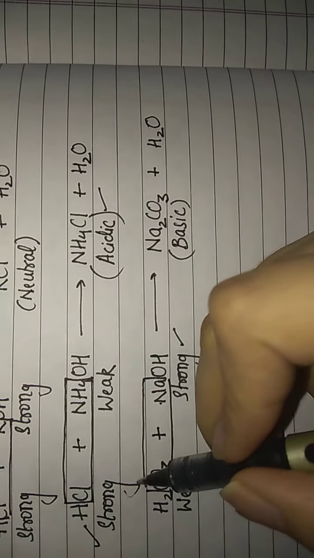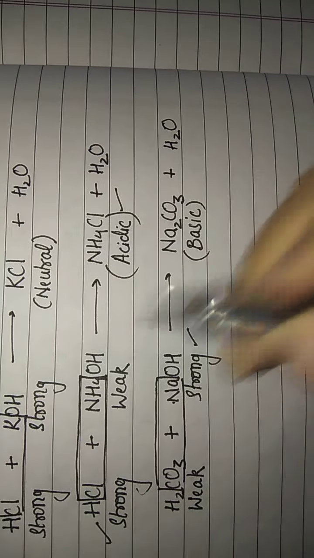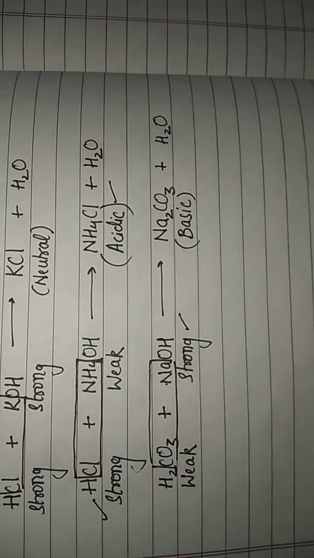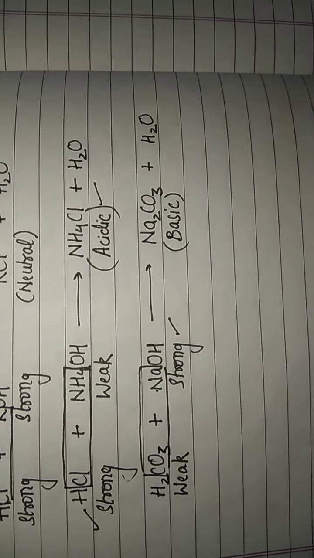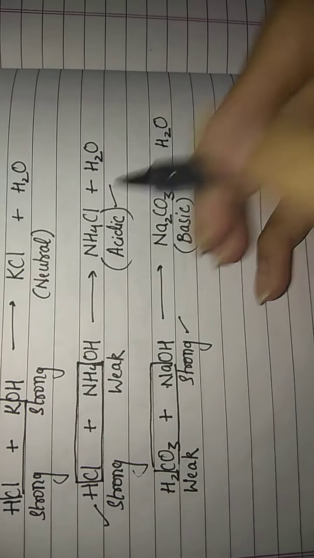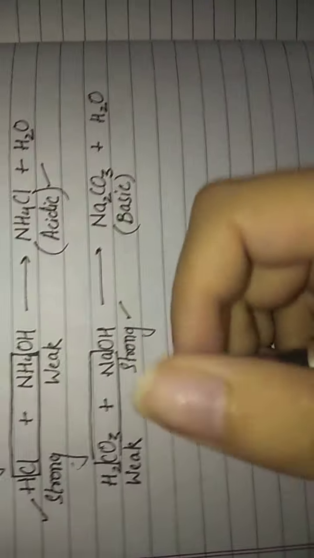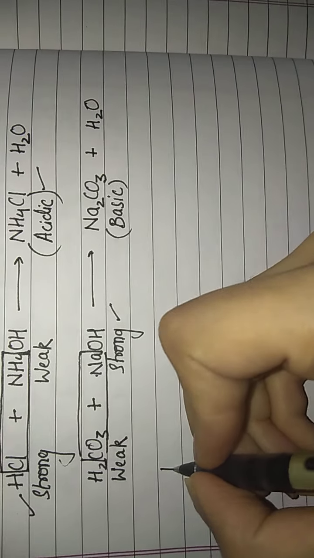But when both do not have the same strength, one is strong and one is weak, how are we going to decide whether the salt is acidic or basic? If the acid is strong, the salt will be acidic, and if the base is strong, the salt will be basic. Let us take another example of